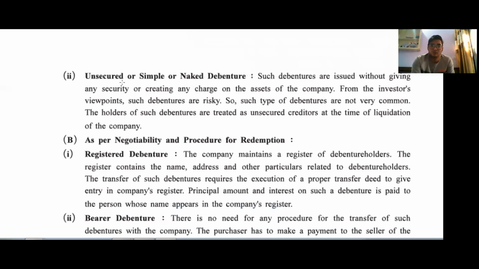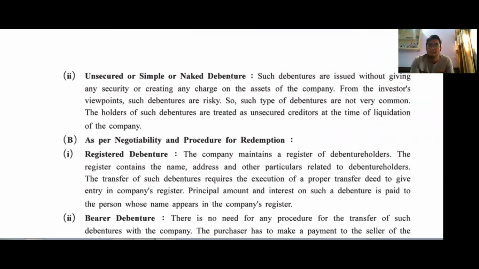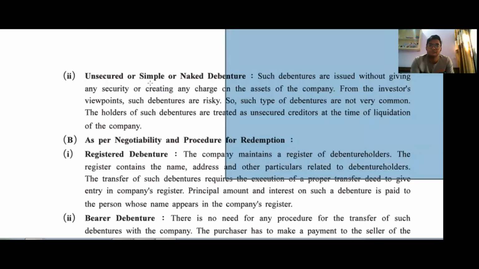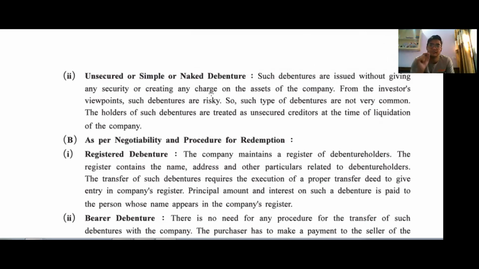Next one, unsecured debenture, which we also call simple debenture or naked debenture. Here it is the opposite of the secured debenture, where debentures are issued without creating any charge, hypothecation or mortgage on the assets. That is why it is called unsecured or simple or naked. In examination, a 1 mark question can be asked: what is a simple or naked or unsecured debenture? So this is the definition.